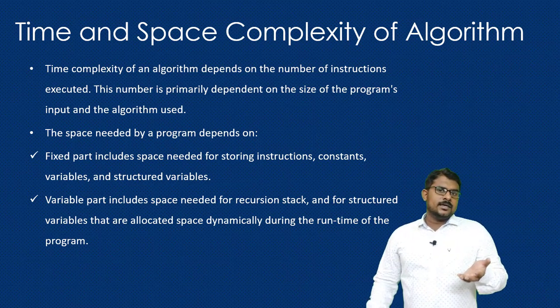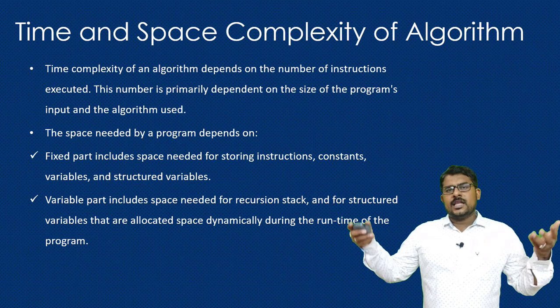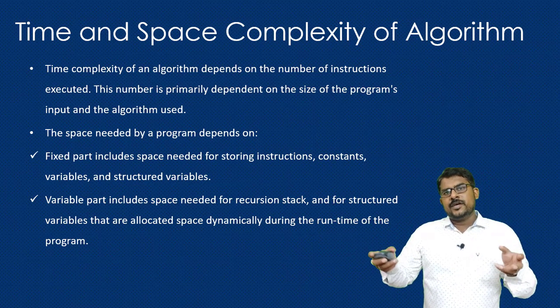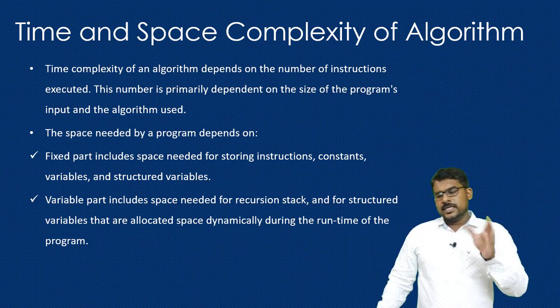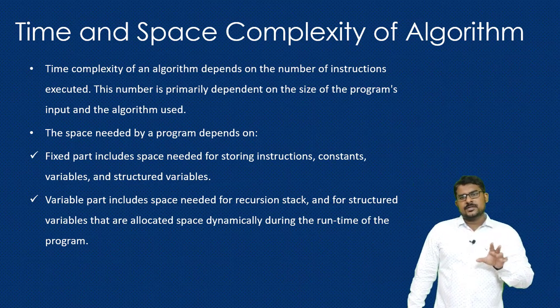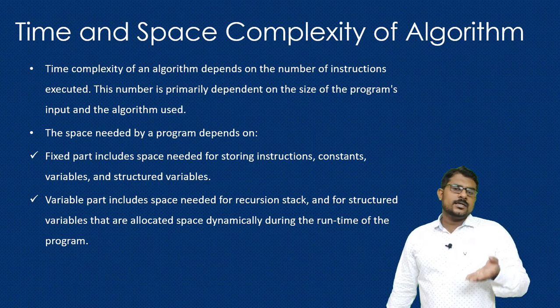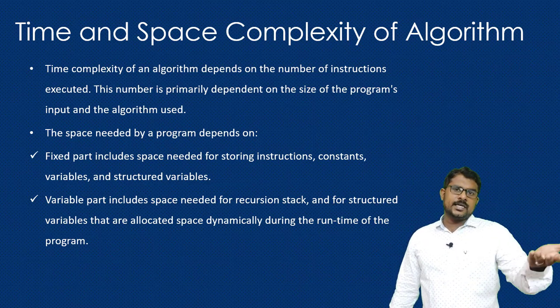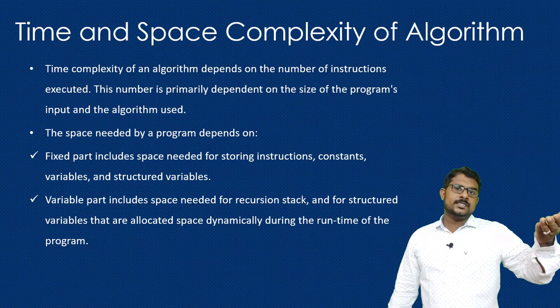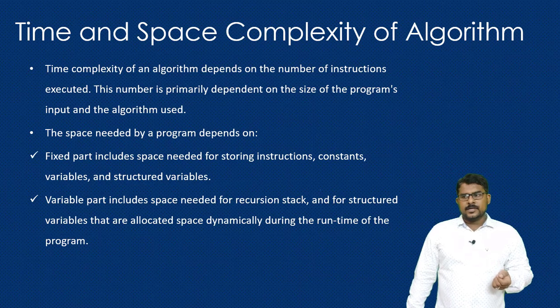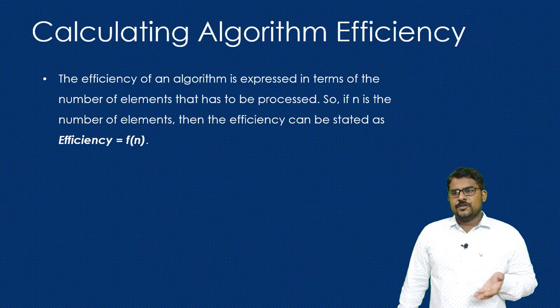Now think about when there is a large amount of data as input. The same two algorithms may vary by minutes of time. Think about search: Google gives results in milliseconds. If you used some different algorithm, it might take minutes, and that ultimately affects the user experience. Okay, now let us see the efficiency of an algorithm.